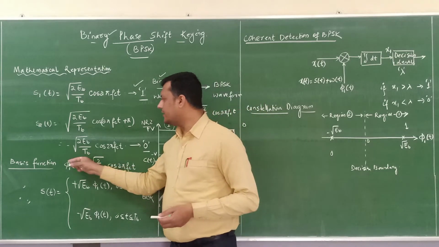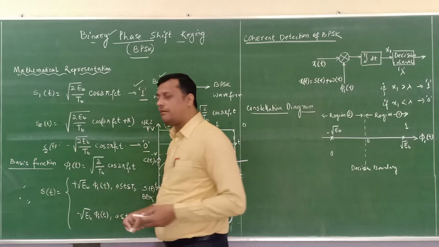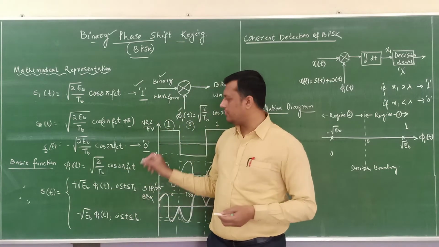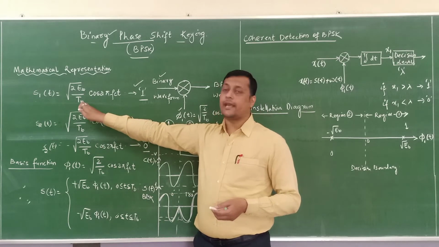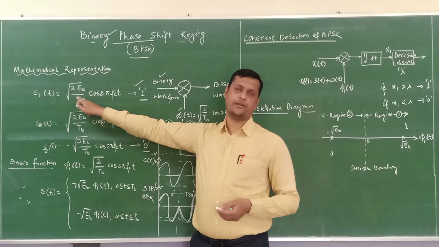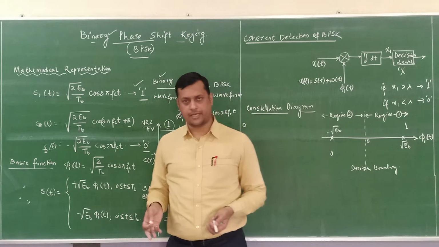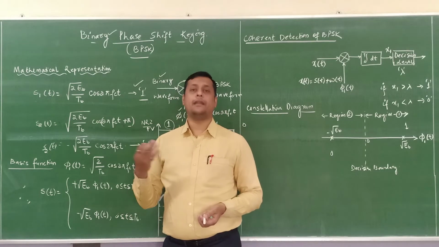So here I have written S2 of t, the second symbol, as minus root over 2 Eb by Tb cos 2 pi fct, in order to represent binary bit 0. In this case it is the in-phase component of the carrier, and in this case it is the out-of-phase component of the carrier. Out of phase means a 180 degree phase shift.